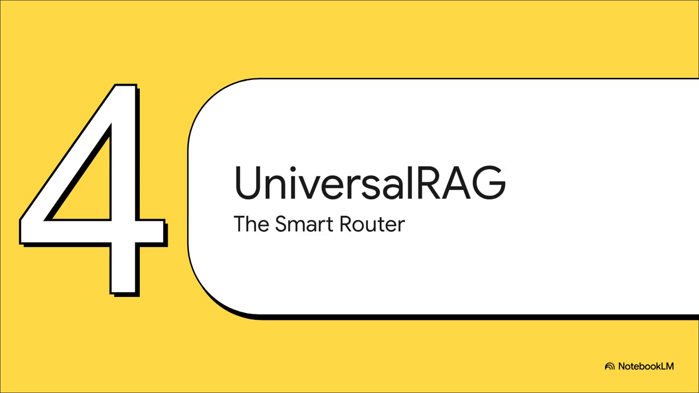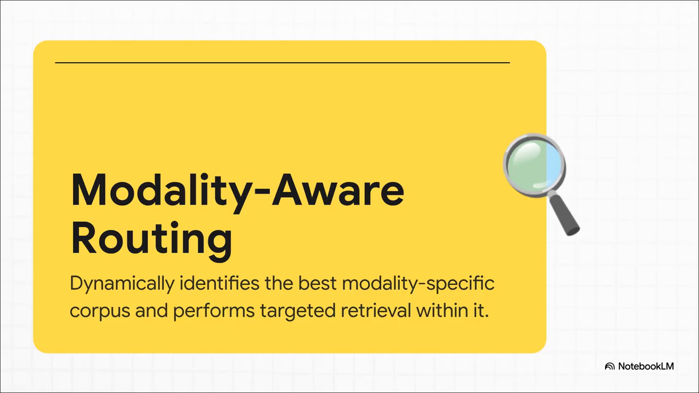And this is where UniversalRAG comes in. It's the elegant solution. It's not just a librarian. It's more like a super smart router that knows exactly which section of the library has the perfect answer for your specific question. The secret sauce is something called modality-aware routing. So before it even starts to search, UniversalRAG analyzes your question to figure out what kind of information you actually need. Is it text? Is it a picture? Maybe a short video clip? It's like an intelligent traffic controller for knowledge.